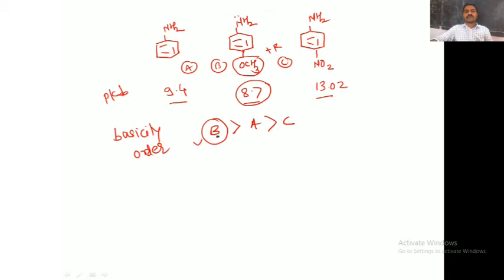Therefore this is the strongest base. In nitroaniline, the nitro group shows a strong minus R effect. It withdraws electrons from this nitrogen, so these are very weak bases, and in aniline there is no such effect. So it is in between these two. Okay, so this is the basicity order.